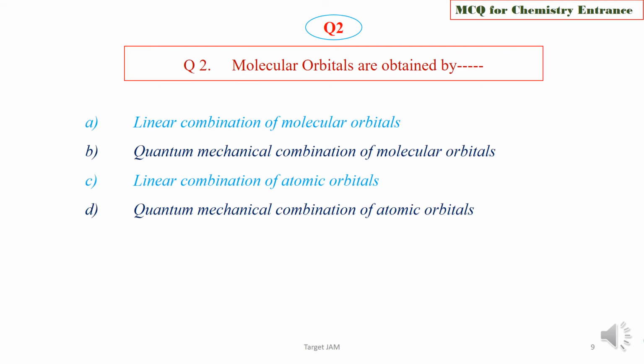Question 2. Molecular orbitals are obtained by linear combination of molecular orbitals, or quantum mechanical combination of molecular orbitals, or linear combination of atomic orbitals, or quantum mechanical combination of atomic orbitals. Choose the correct option. We are now going to check the answer key, and the right option is option C, that is linear combination of atomic orbitals, that is LCAO.